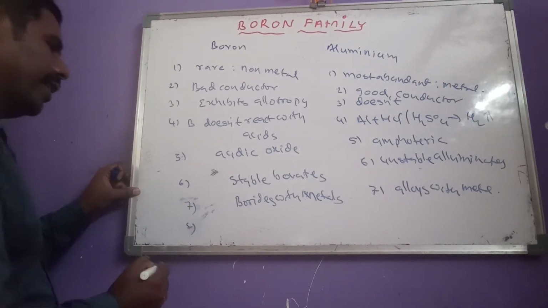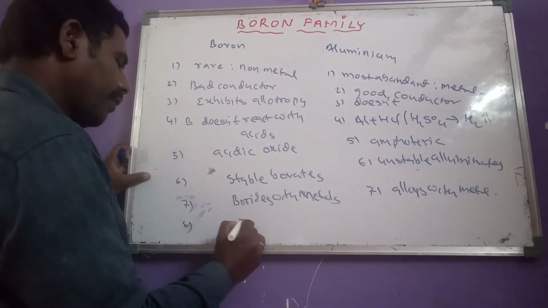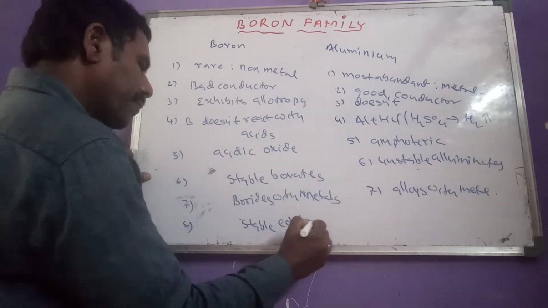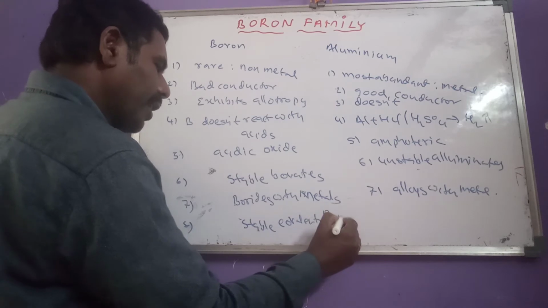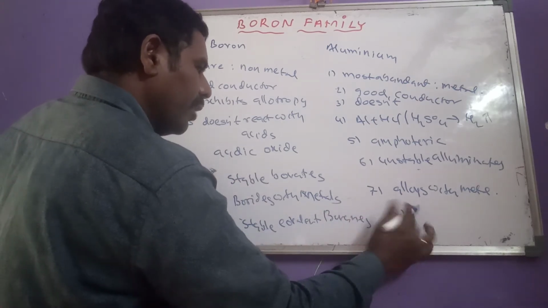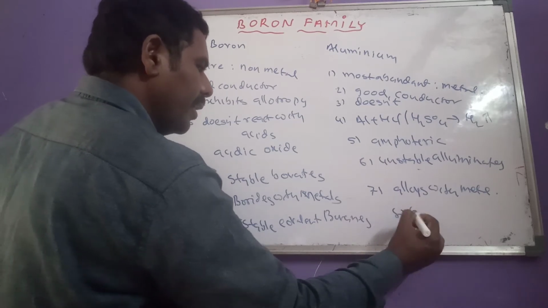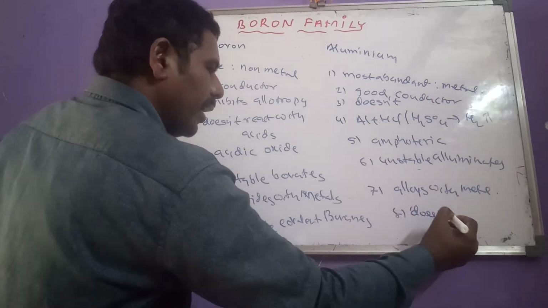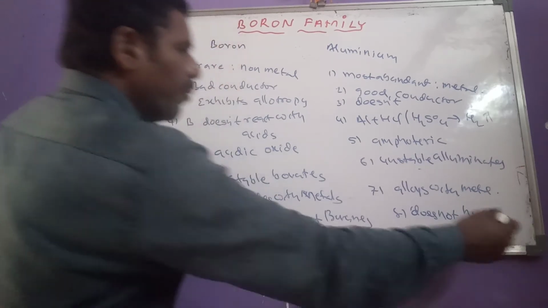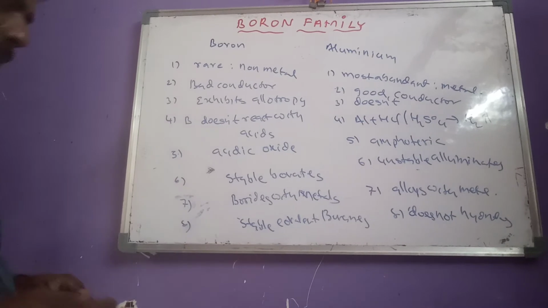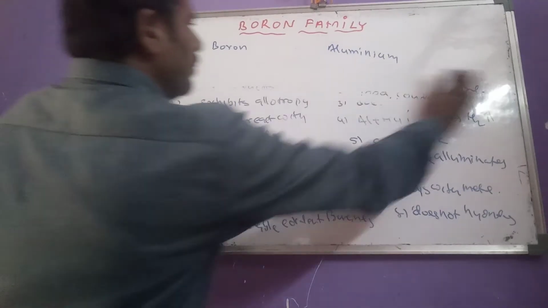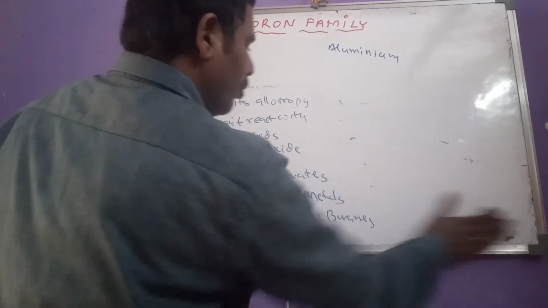And another difference is here, boron will give stable covalent boranes with hydrogen, but aluminum does not give any stable hydrides. Okay, now let us see the remaining differences between boron and aluminum.